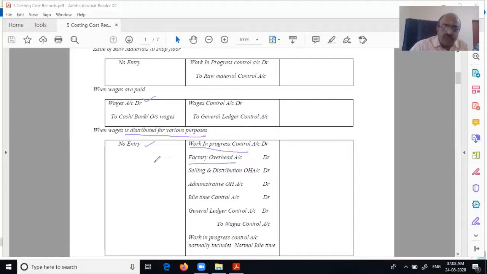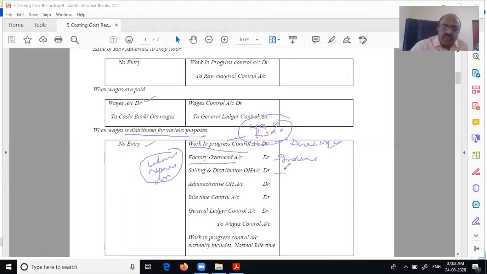That means what is factory overhead? Those laborers who are doing repair work. Those wages which are used for production, that means those people who are using it for production, the wages of those people will be debited to work in progress. Those laborers who are doing repair work will be debited to only factory overhead, because they are only indirect wages. This is indirect wages. This is direct wages. Just to understand that.